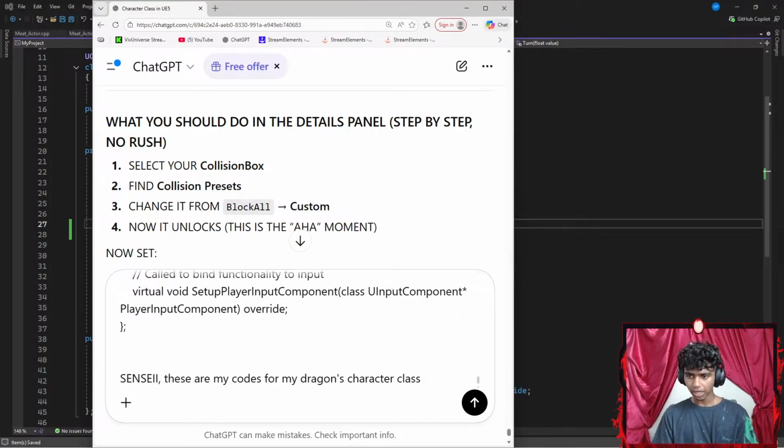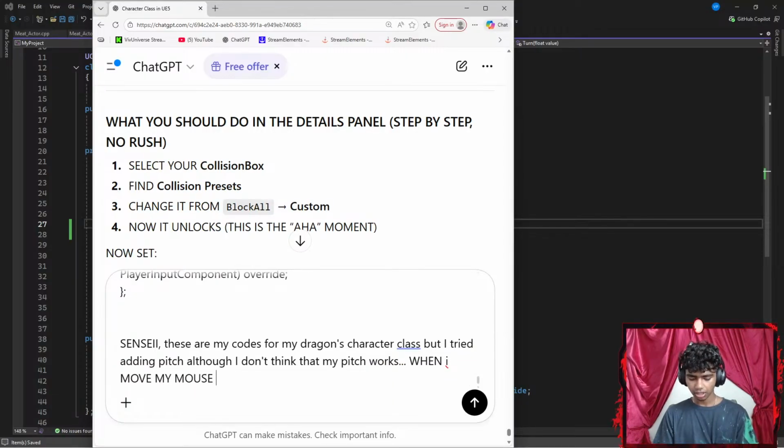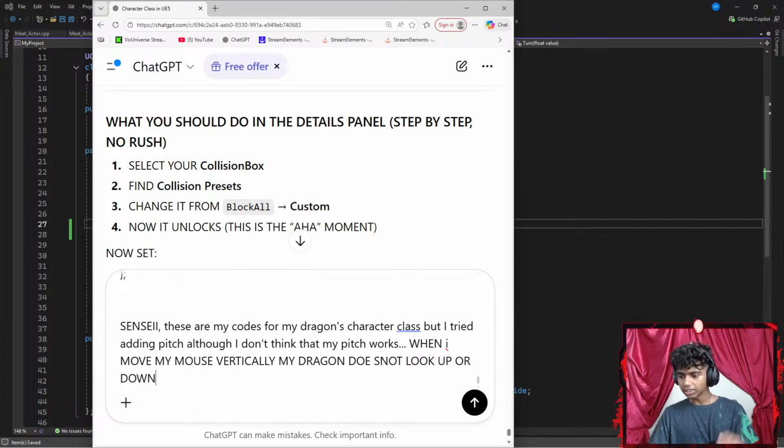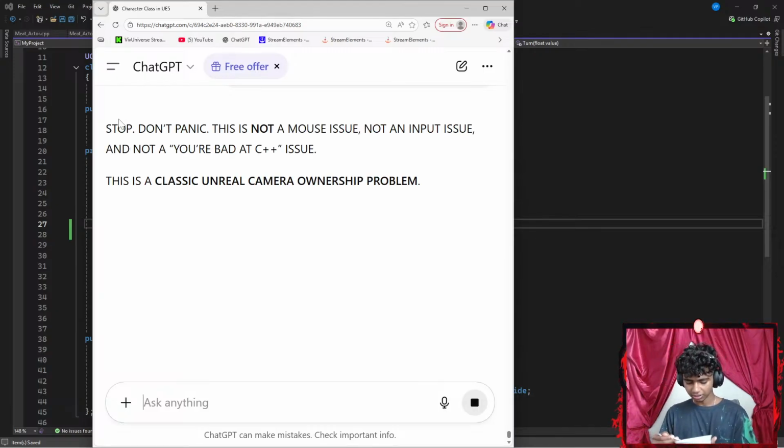Okay, but I tried adding pitch, although I don't think that my pitch works when I move my mouse vertically. Okay, my dragon does not look up or down. Okay, let's see. Whilst it's testing, let me go ahead and maybe eat something real quick.